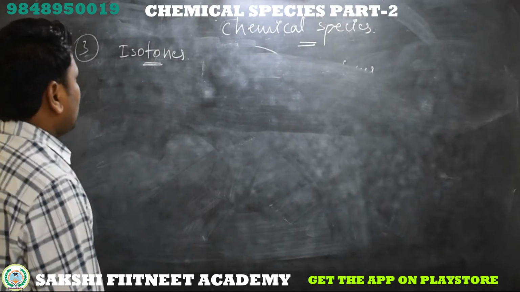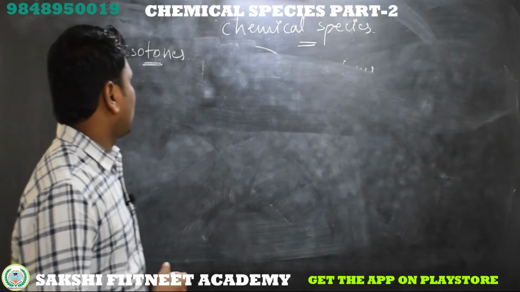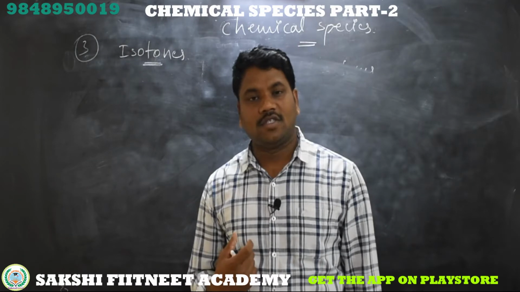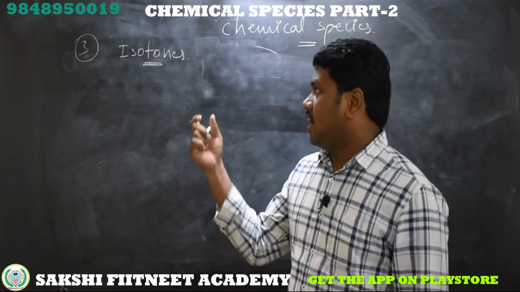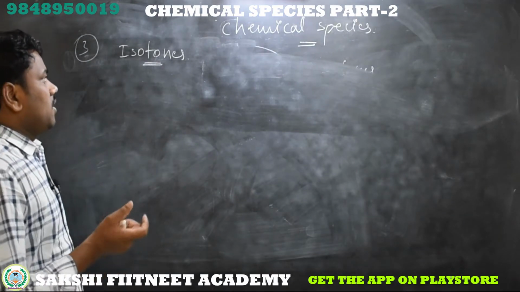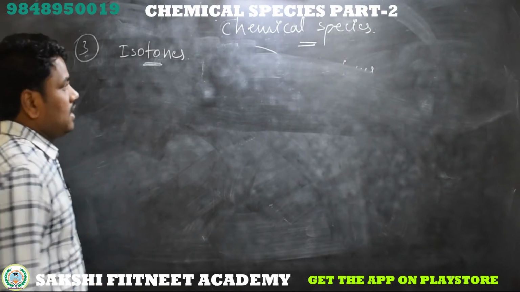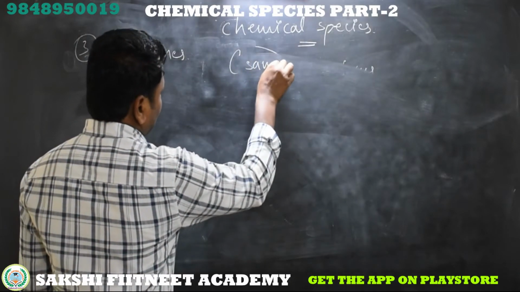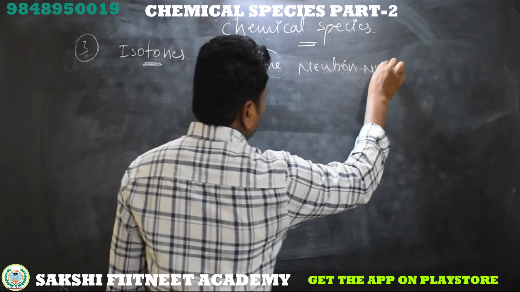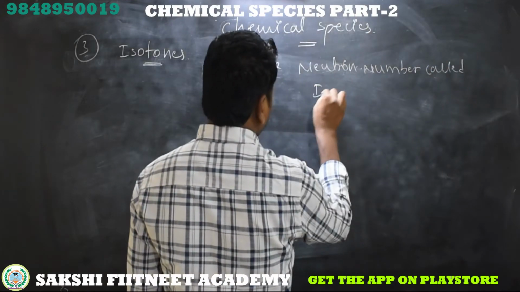Isotones. Isotopes have the same atomic number and different atomic mass. Isobars have the same mass number with a different atomic number. In isotones, the set of elements may have a different atomic number and a different atomic mass, or there is no relation, but the elements which have the same neutron number are called isotones.